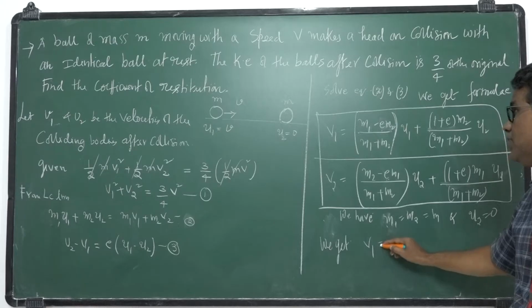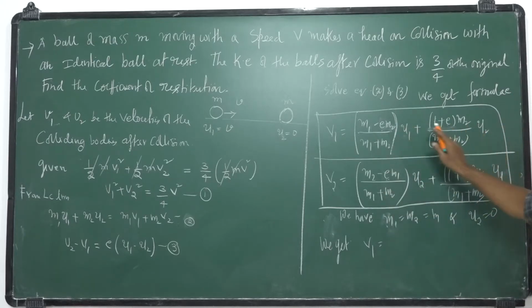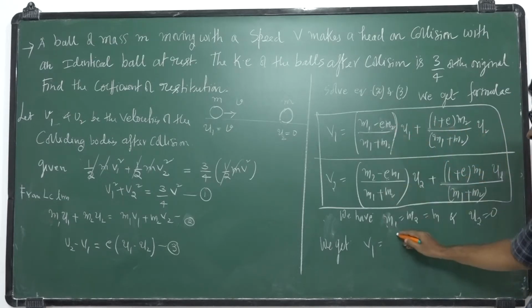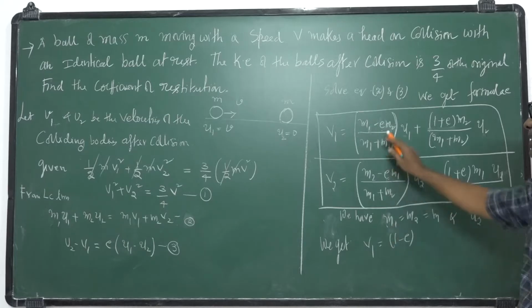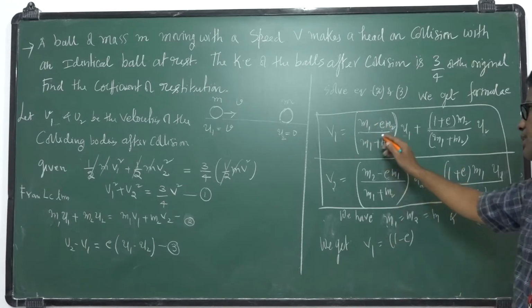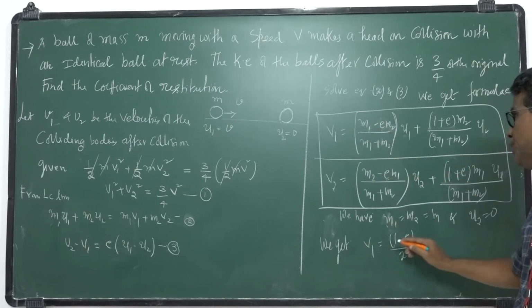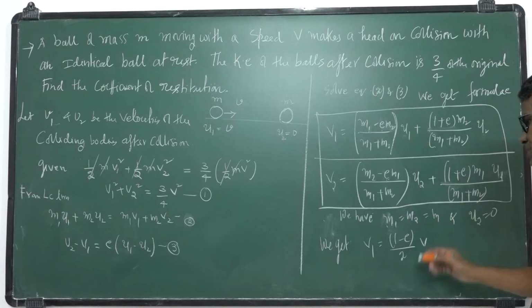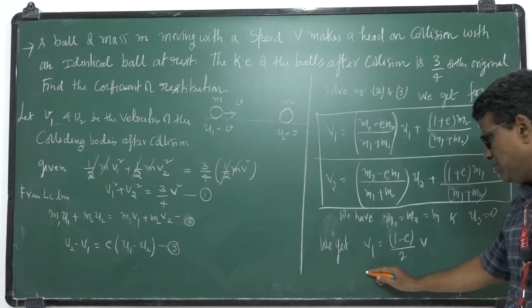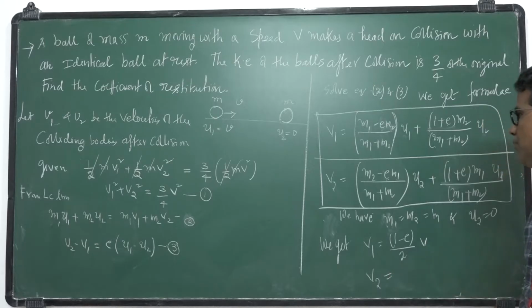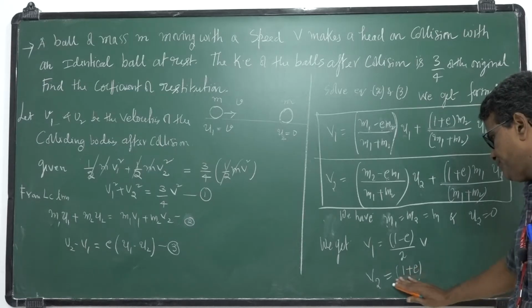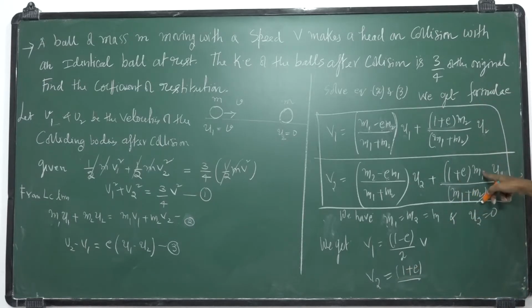V1 is equal to what? U2 is 0, so you will get (1 minus E) by 2 of u1, where m gets cancelled. U1 means v. And V2, with u2 becoming 0, is (1 plus E) by 2 of v.